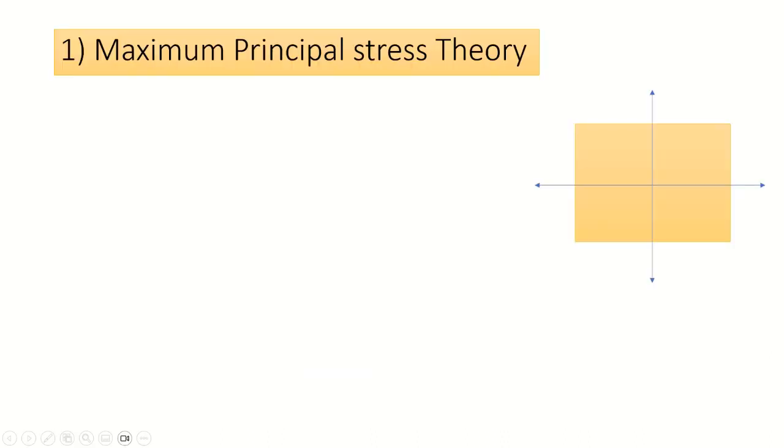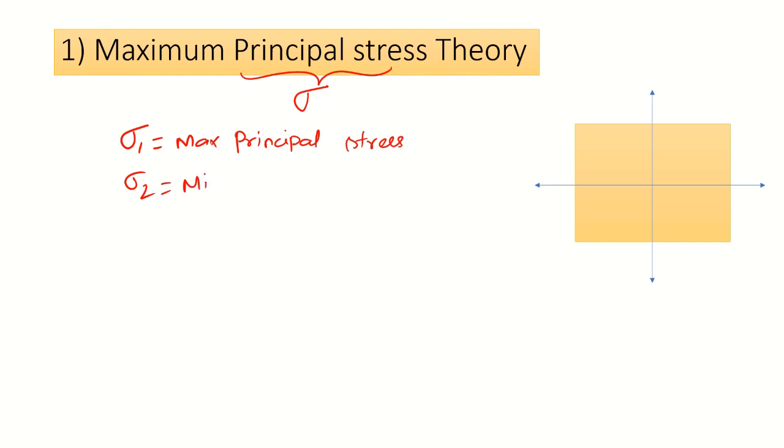First is maximum principal stress theory. What is principal stress? Sigma 1 is the maximum principal stress, and sigma 2 is the minimum principal stress. According to our theory, the actual stress we are applying must be less than or equal to sigma yield.